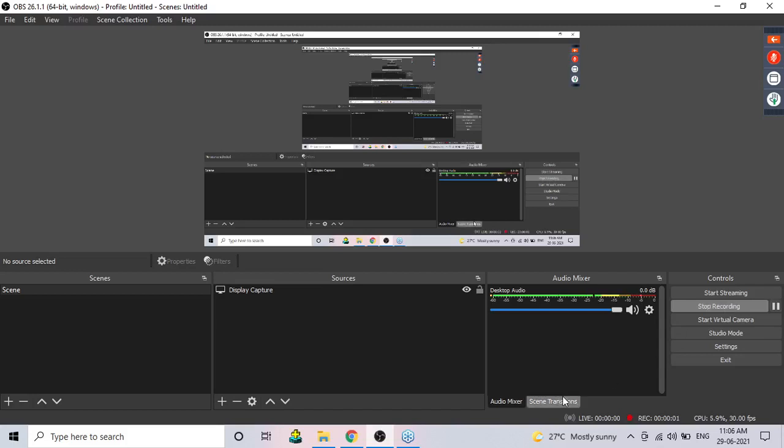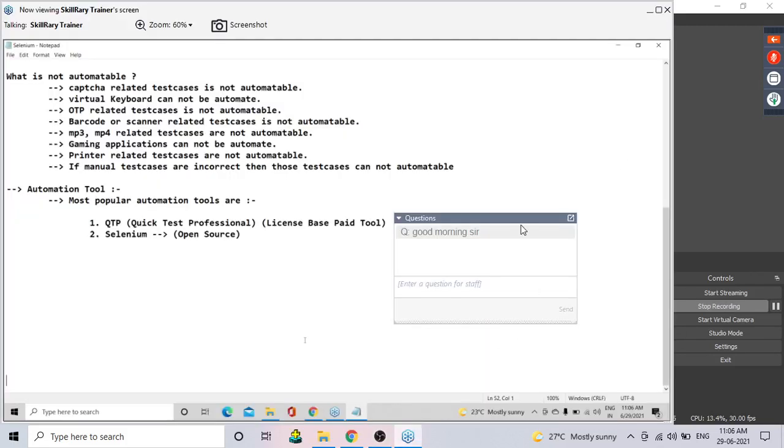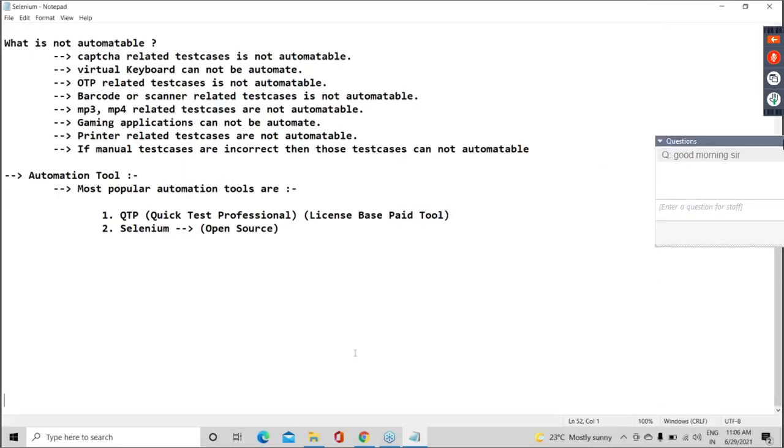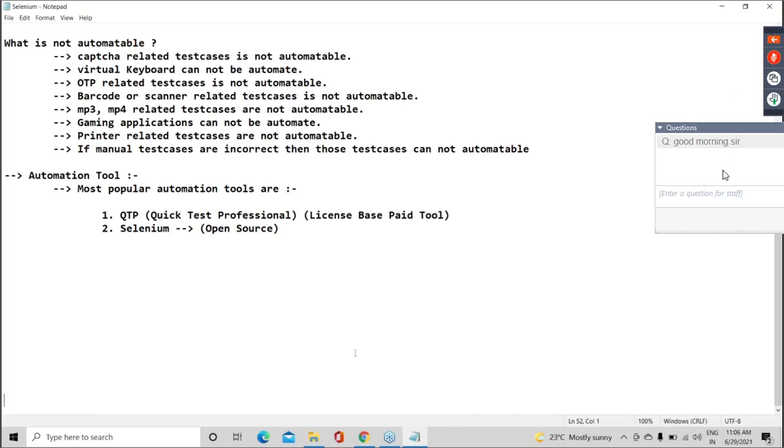Which tool they developed, and what they did, everything. Okay. So guys, tell me, what is the first tool they invent in this community? Selenium RC. Okay.